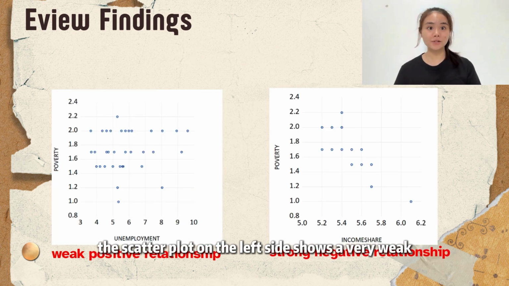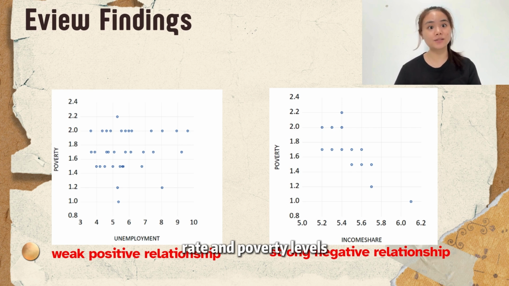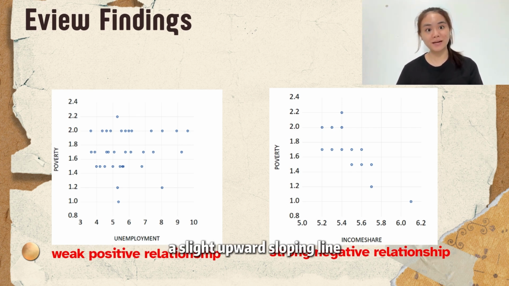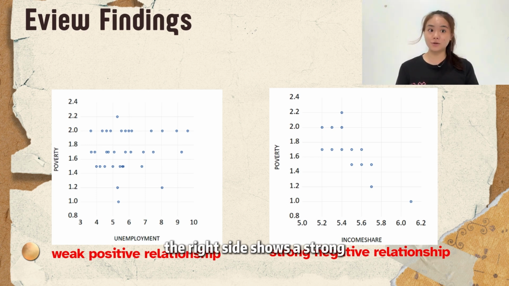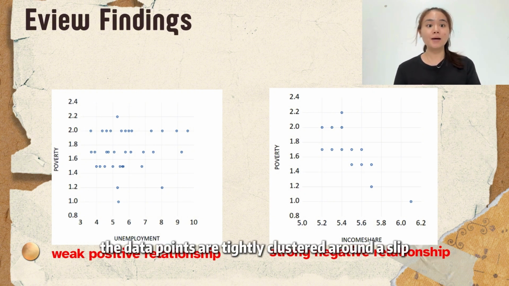The scatter plot on the left side shows a very weak positive relationship between unemployment rate and poverty levels, whereby the data points are loosely clustered around a slight upward sloping line. The scatter plot on the right side shows a strong negative relationship between poverty levels and the income share by the lowest 20%, whereby the data points are tightly clustered around a steep downward sloping line.